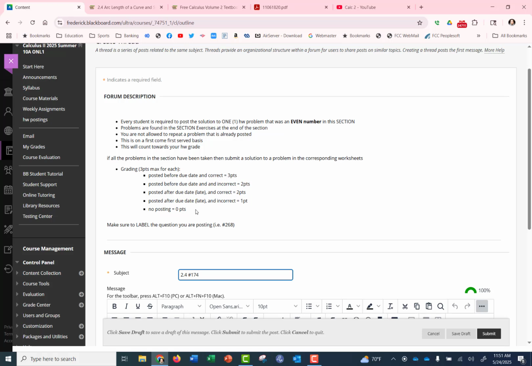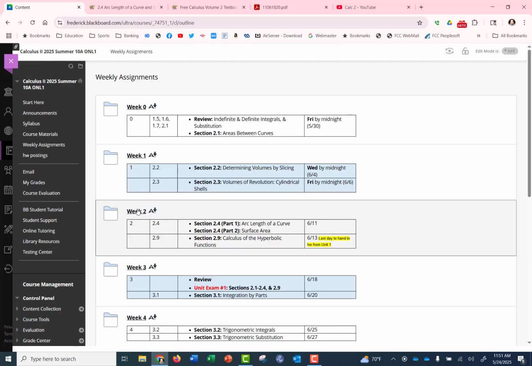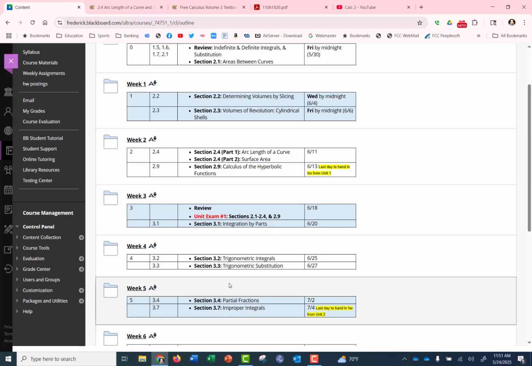You have up until the unit exam to submit any past due homework. So for instance, in week 2 here, you see the last day to hand in homework for Unit 1 is on this particular date right here, because the unit exam is following. So you have up until the unit exam to submit any homework. Once you reach this deadline before the unit exam, any homework that's been unattempted will turn into zeros.